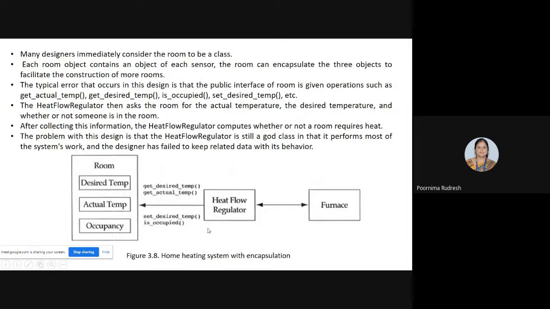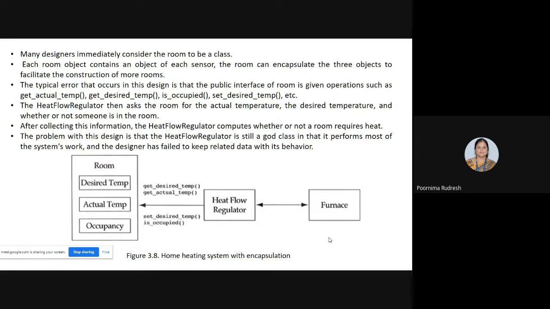So once again, this is related to the guard class problem, because here the heat flow regulator is still a guard class, and most of the work is performed by the heat flow regulator itself, and the designer has failed to keep the related data with its behavior.